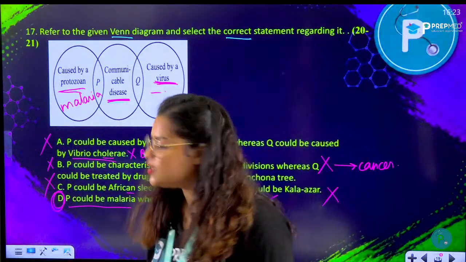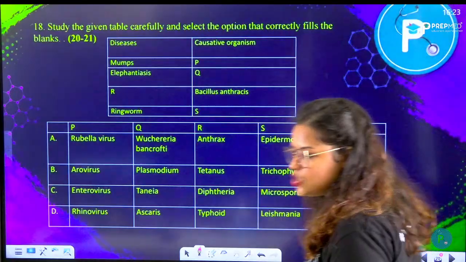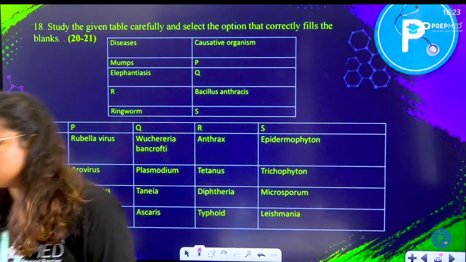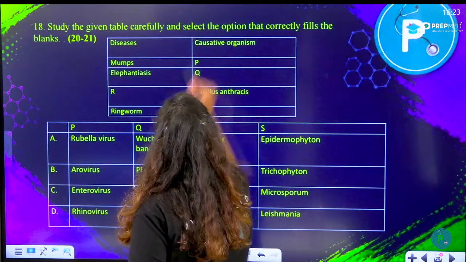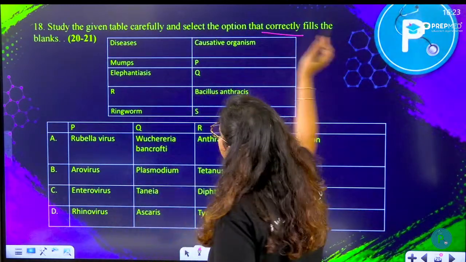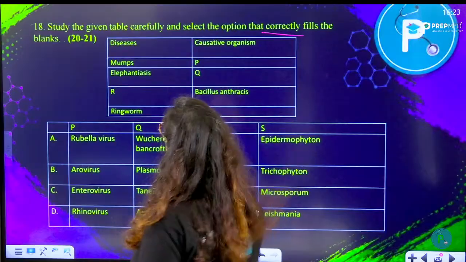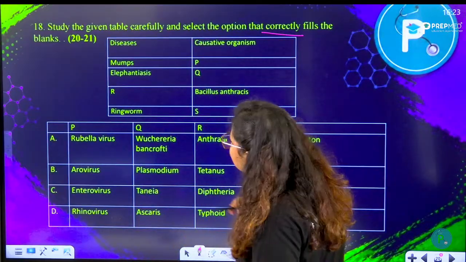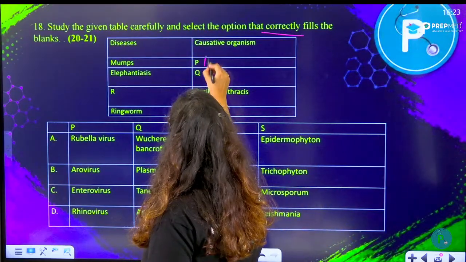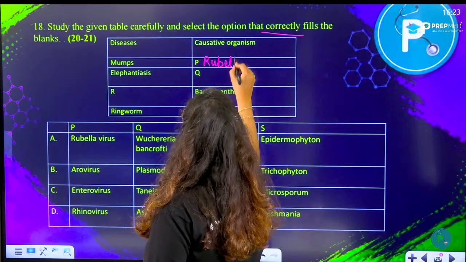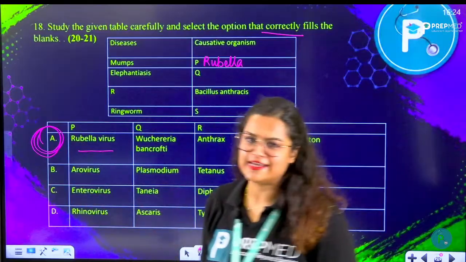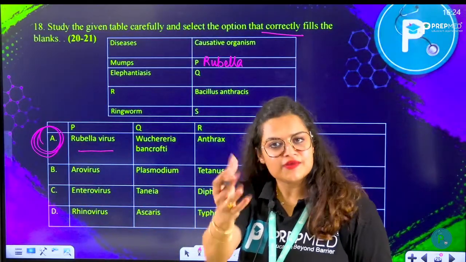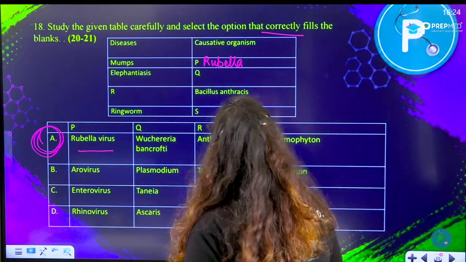Moving on to the next question. 17 is D. You have answered correctly. Good job. Moving on to the next question. Study the given table carefully and select the option that correctly fills the blank. Disease here, we have mumps. Mumps is a disease caused by rubella. Rubella. So rubella is given where? Among them only here. So of course this is going to be the right answer. But still, let's see the rest of the options as well.